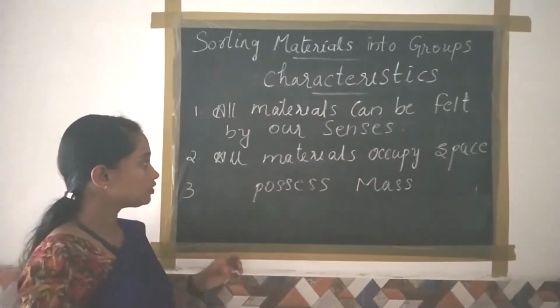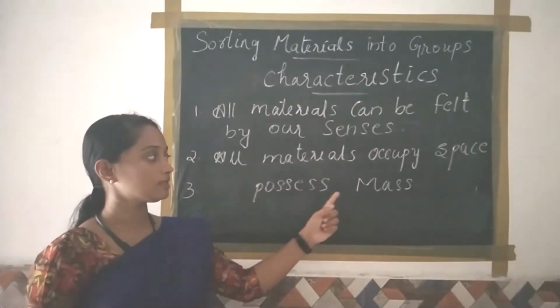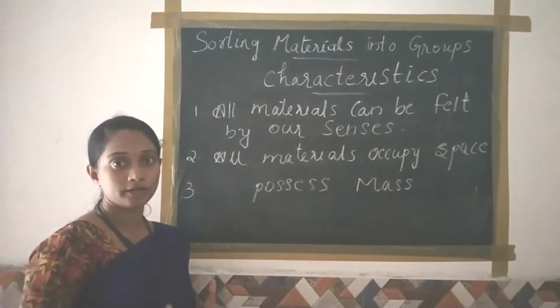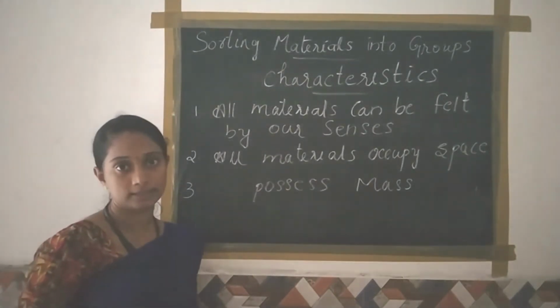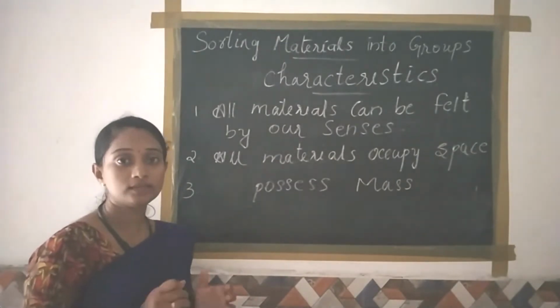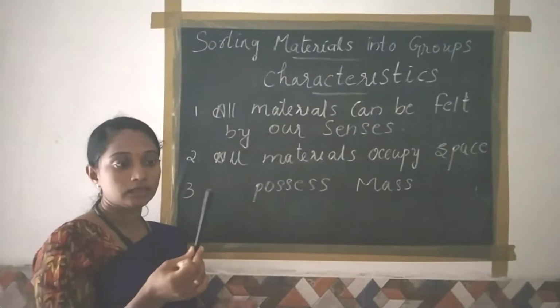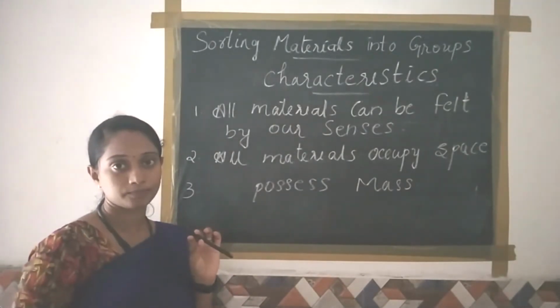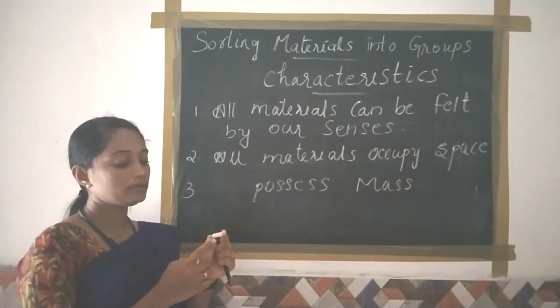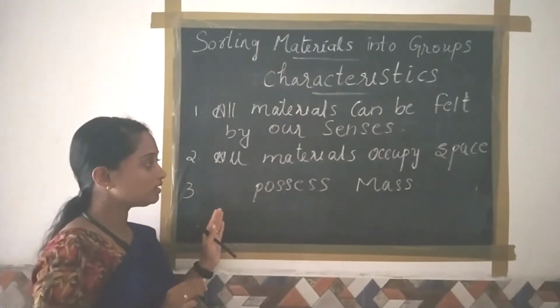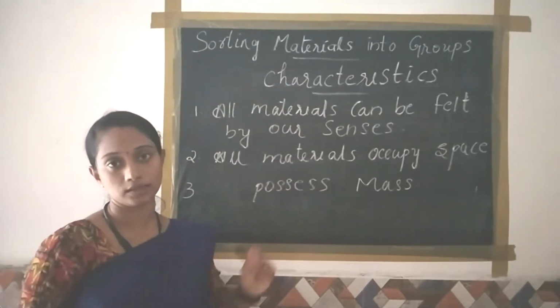And the third characteristic, all material possesses mass. We already learned all things are made up of one or two materials, and this material has its own mass. For example, this pen has its own mass. Even a small piece of chalk also has its own mass. So we can say all material possesses mass.